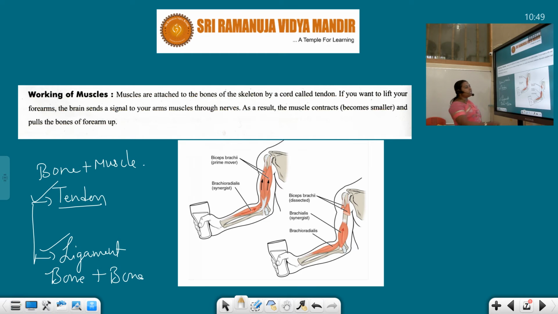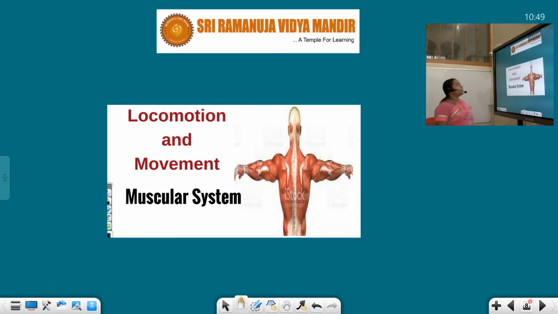See students, this slide is giving the idea about muscular contraction and relaxation. Locomotion and movement: if the animal can walk and consume food materials, all things are possible by means of the muscular system which is present in our body.